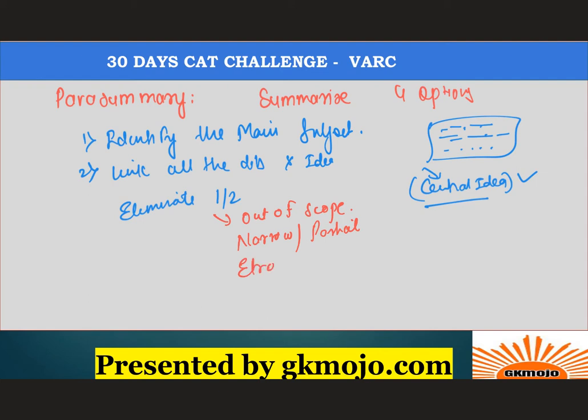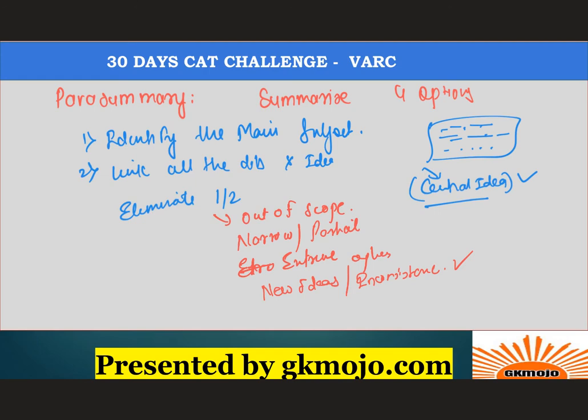Then there are extreme options, which are too extreme. Let's suppose the passage has been in a different tone and the answer option has been given in a very extreme tone; it would be eliminated right away. And most importantly, and this is very common, new ideas or inconsistent options. This is something which is not present in the passage but still has been mentioned in the option.